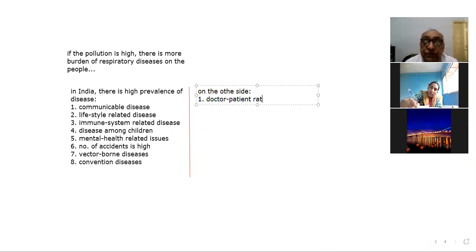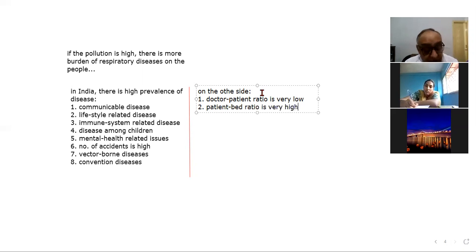The doctor-patient ratio is very low in our country, right? That is one point. Number two, the patient-to-hospital-bed ratio is very high. That means there is a lack of bed facilities in the hospitals, right? Patients have to wait, so that is the problem.